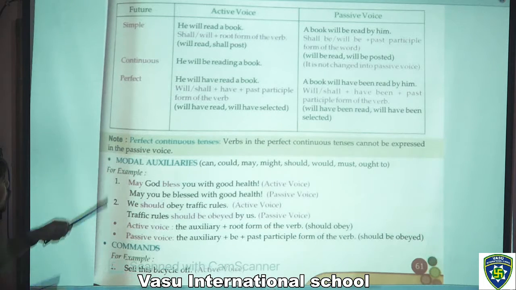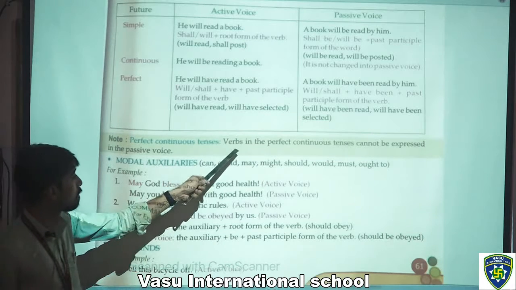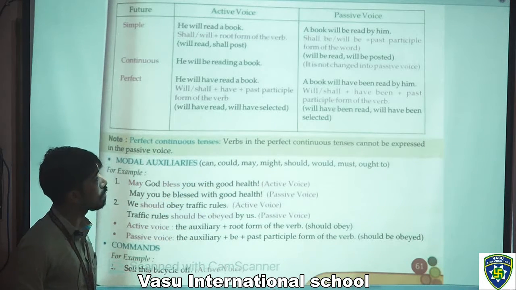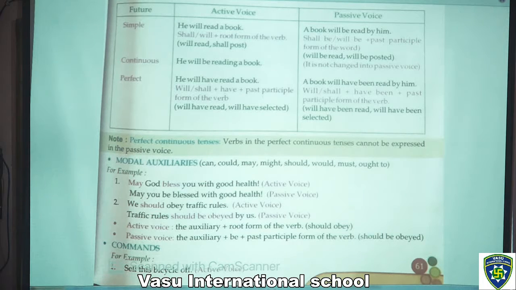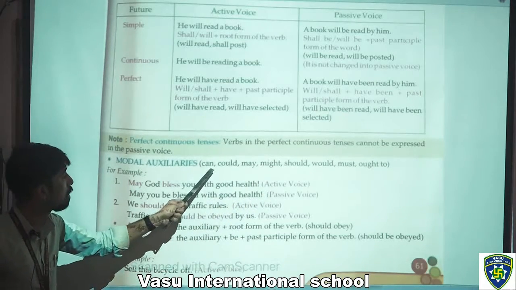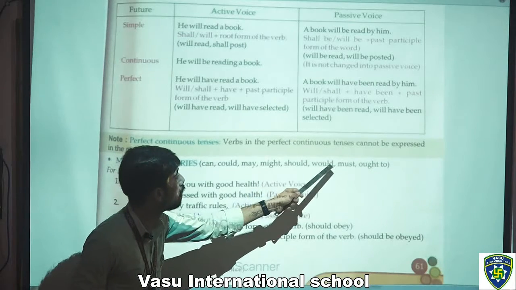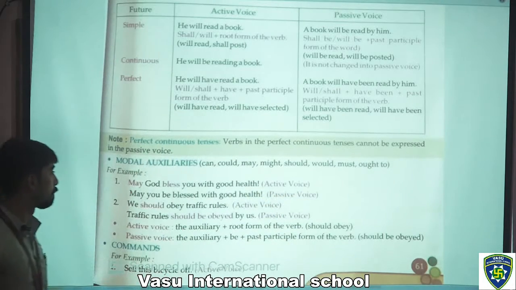After that we have a note here, on how we can form the perfect continuous tense. Verbs in the present continuous or perfect continuous tense cannot be expressed in the passive voice. Then we have modal auxiliaries like can, could, may, might, should, would, must or ought to.